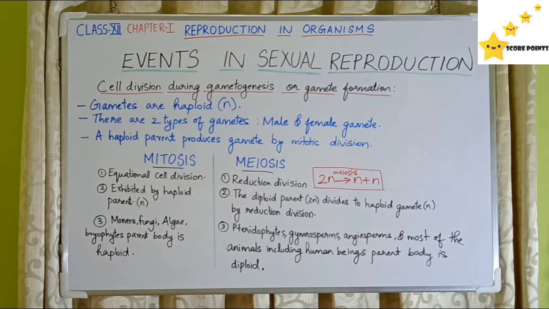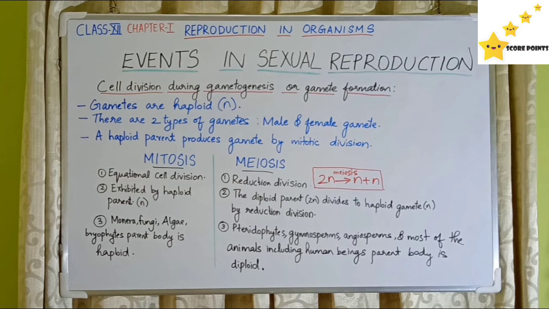For learning this, we need to know two important terms, that is mitosis and meiosis. Mitosis is the equational cell division. Meiosis is a reduction division. Mitosis is exhibited by haploid parents. In monera, fungi, algae, and bryophytes, the parental body is haploid in nature.